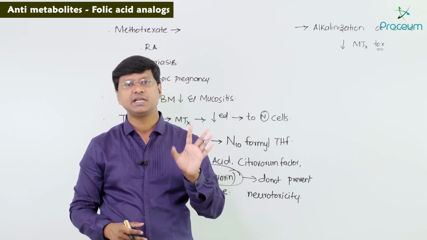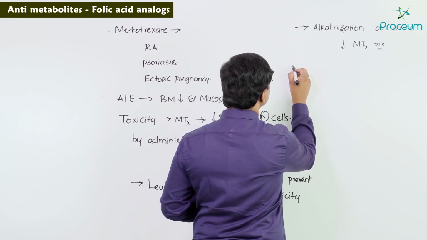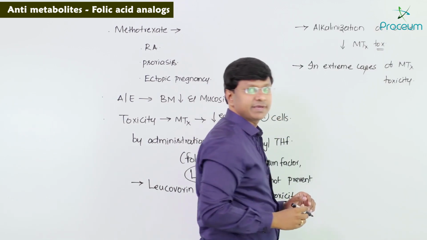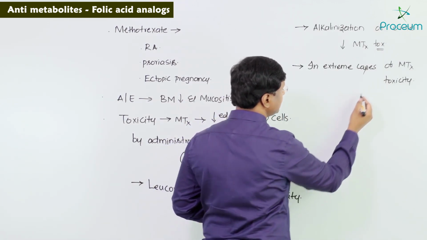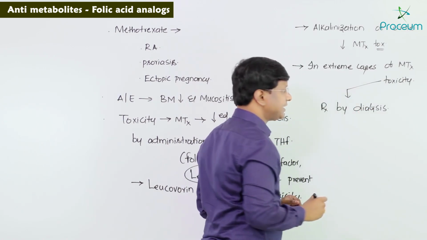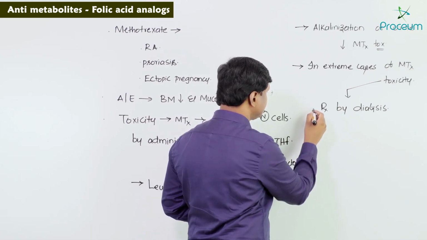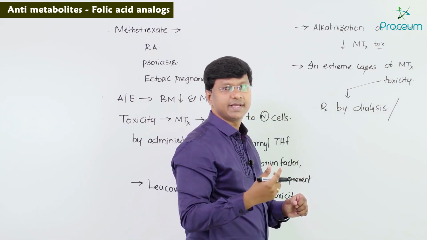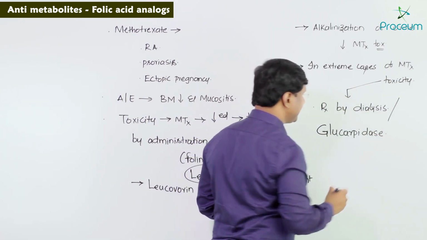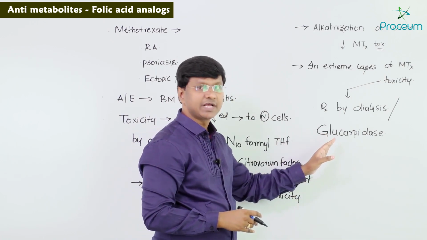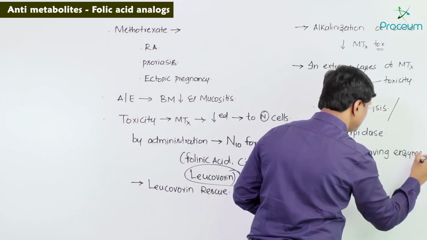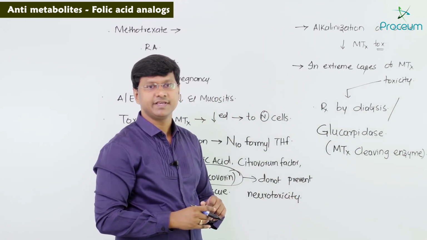Glucarpidase is a methotrexate cleaving enzyme. In extreme cases of methotrexate toxicity, this particular toxicity can be treated by dialysis, or it can be treated by the administration of an enzyme which is called glucarpidase. Glucarpidase is what? It is a methotrexate cleaving enzyme.